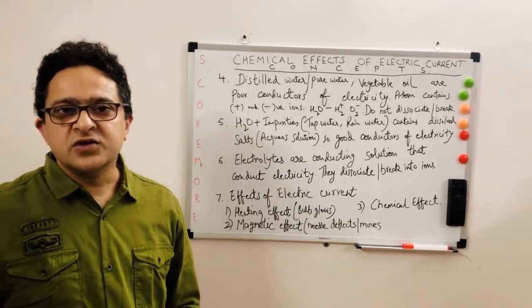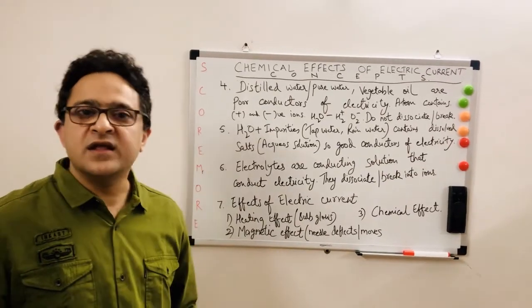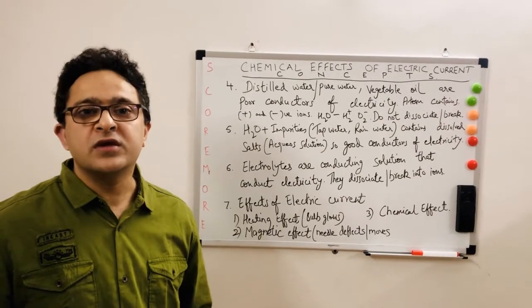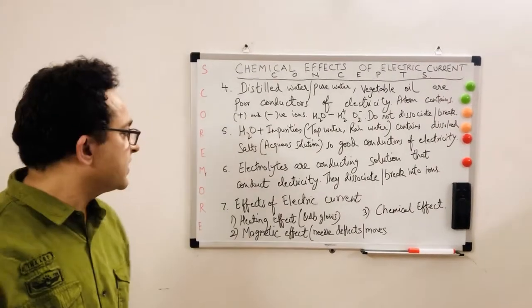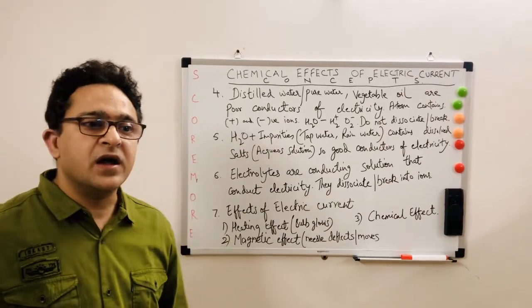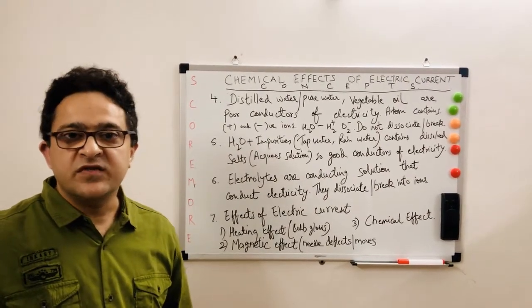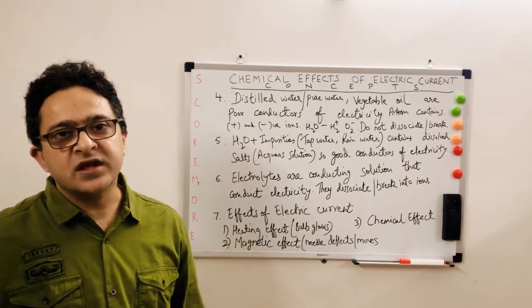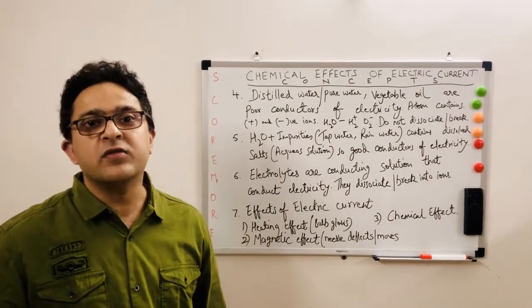Heating effect. Whenever there is a passage of electricity, the filament will glow, or the bulb will glow. It's got a heating effect. The second effect is the magnetic effect. If you place a needle inside a matchbox which is connected to a battery with a positive and negative terminal, there will be a deflection, or a movement, in the needle.